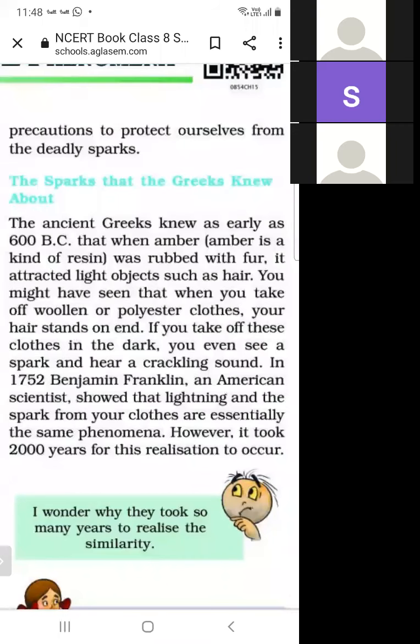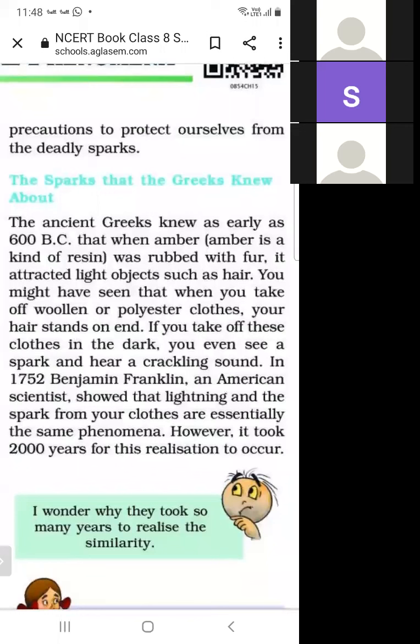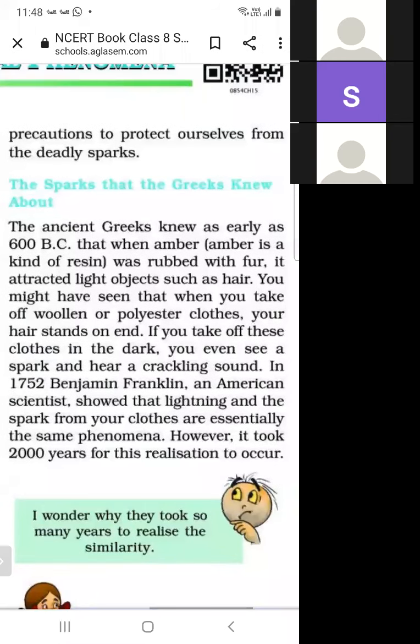In 1752, Benjamin Franklin, an American scientist, showed that lightning and the sparks from your clothes are essentially the same phenomenon. He related the sparking produced from your clothes and the lightning produced from the clouds, saying they are the same phenomenon.